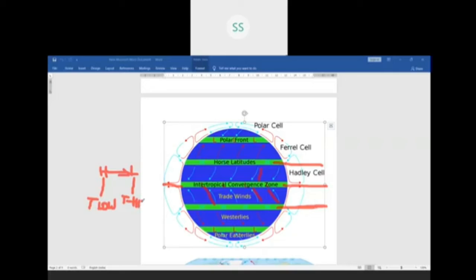Why? Now you may ask the question, why is it so? Why, when the temperature is high, is the pressure low? Children, you might have seen when you boil water, what happens? The temperature is high, you are boiling water. What happens to the water vapor? It enters into the atmosphere and it spreads.